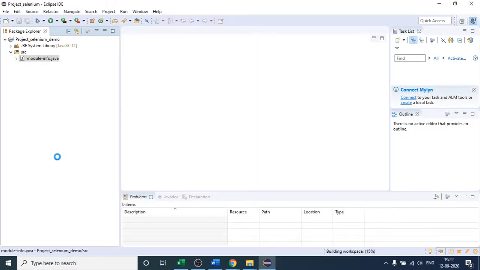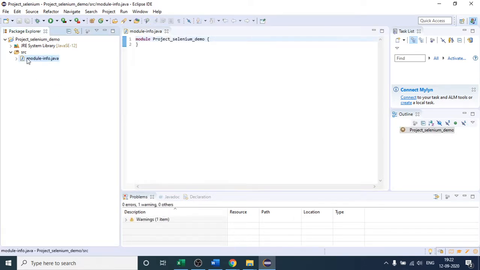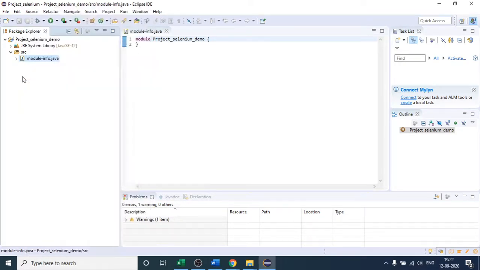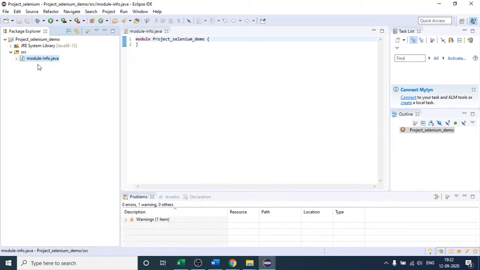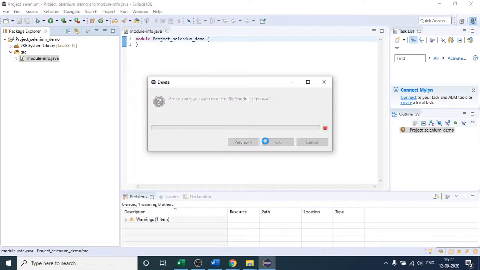Okay, so our project is ready. It is loaded completely, and you will get one file. If you get a file like this, I suggest you delete it, because I've seen many times that if this file is present, you will get unnecessary errors because of it. We do not require it, so I am removing this from our project.